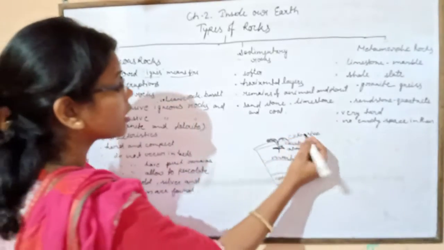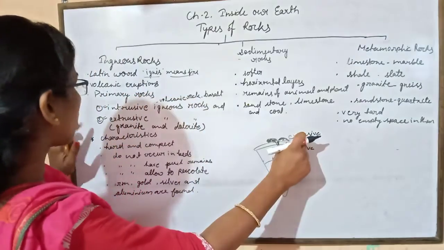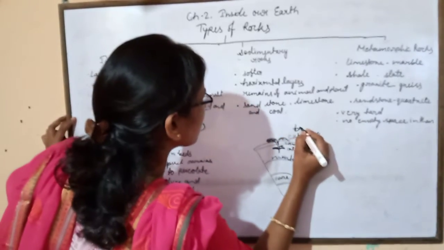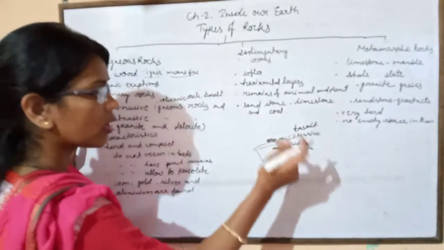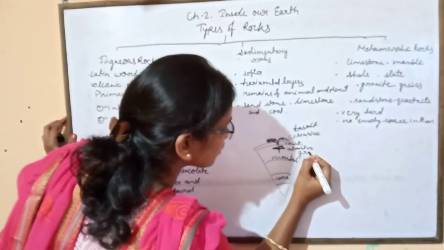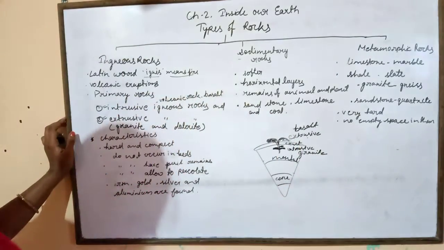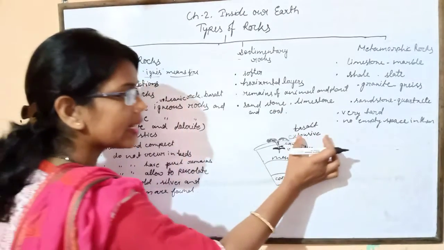And the example of extrusive igneous rock is basalt. Basalt is the example of extrusive igneous rock, and granite is the example of intrusive igneous rock.